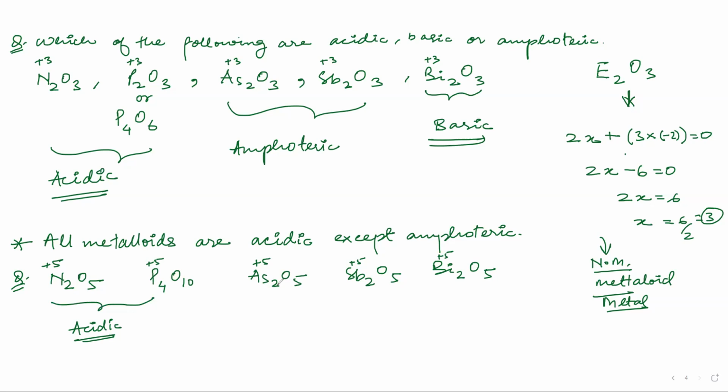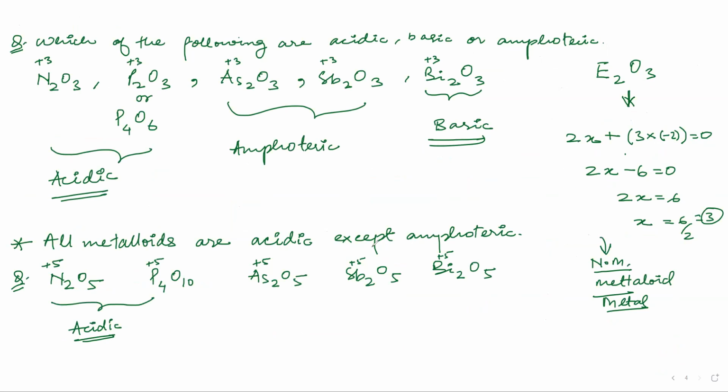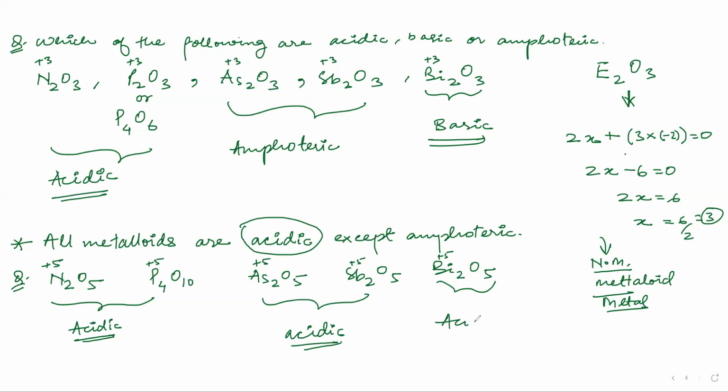Now you have metalloids. When we have metalloids, we have to see the amphoteric oxides list. We see that arsenic and antimony both are present, but they are in +3 oxidation state, and here they are in +5. If they are in +5, they will be acidic because they are not amphoteric. Next, this is metal. For metal, we have +5 oxidation state. So you see this line here, metal in +5, +6, +7 are acidic. Easy peasy.